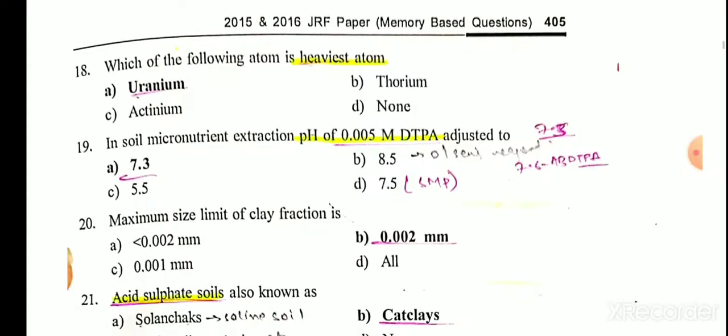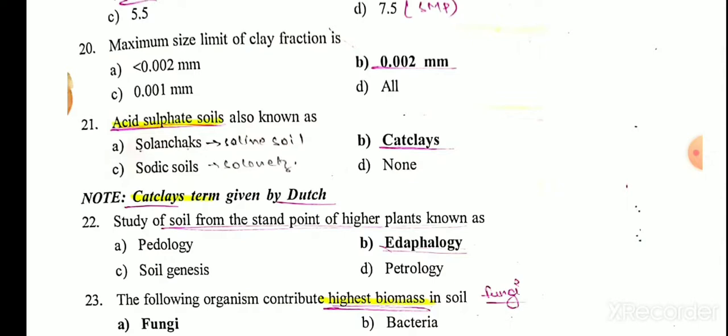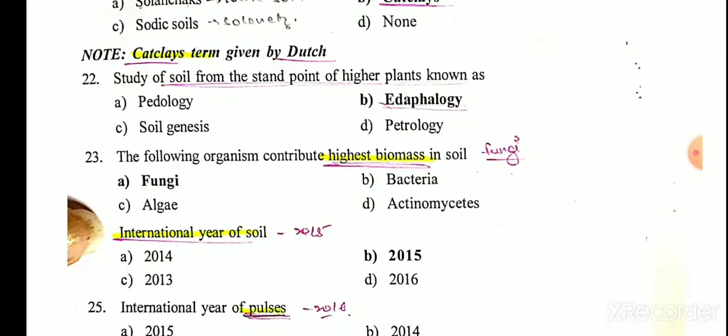Which of the following atom is heaviest atom? Uranium. In soil micronutrient extraction, 0.005 molar DTPA adjusted to pH 7.3 is used. Maximum size limit of clay fraction is 0.002 mm. Acid sulfate soil is also known as cat clay. The cat clay term was given by the Dutch.